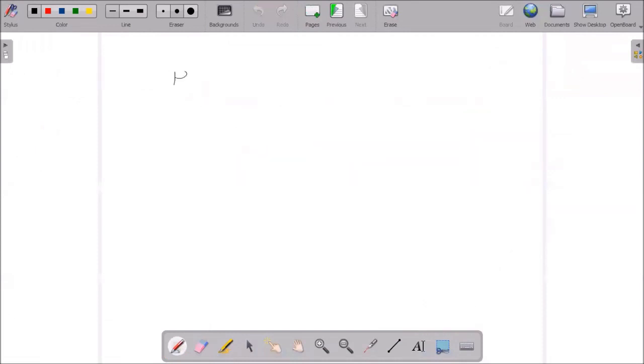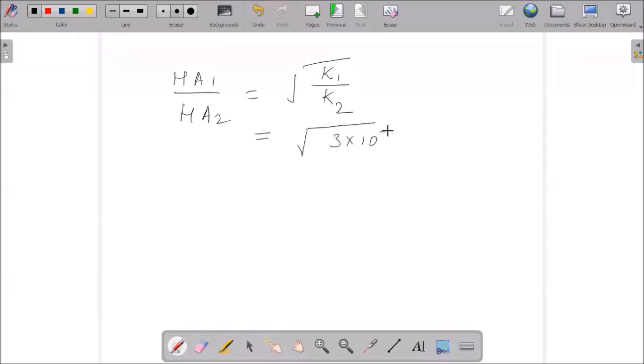First, they have asked us to consider HA1 by HA2, so it should be vice versa. That is root of K1 by K2. We could substitute the values as 3 into 10 to the power of minus 4 for K1 and 1.8 into 10 to the power of minus 5.